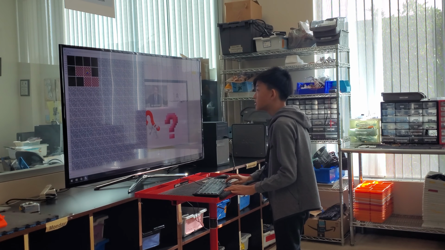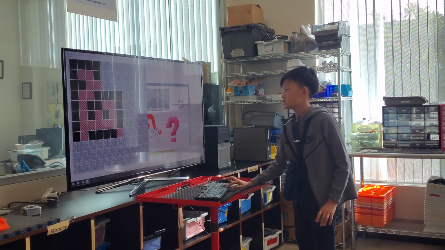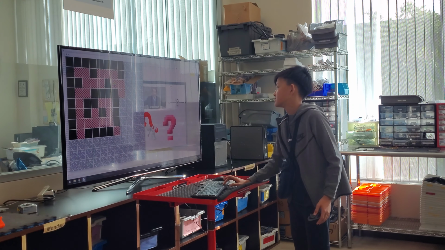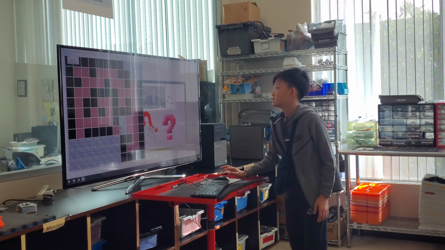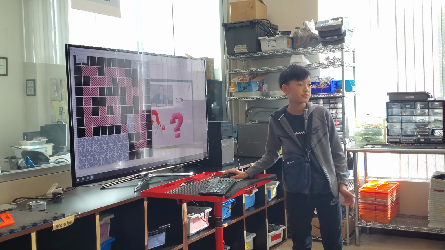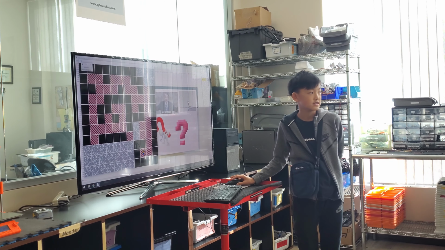So I use arrow keys to control it. When I get the keys, the door disappears. And before, this didn't pop up, and after I win, this pops up. Any questions?